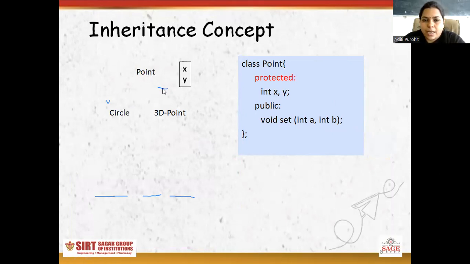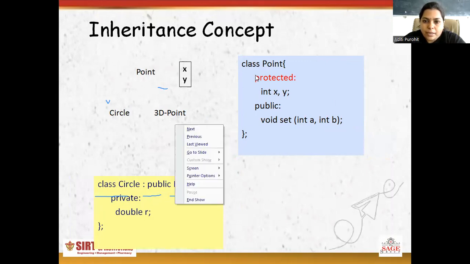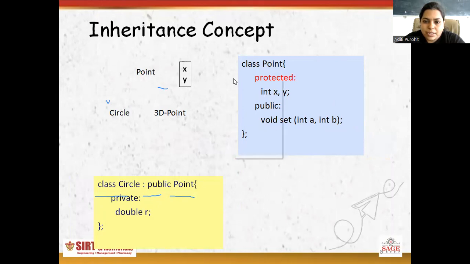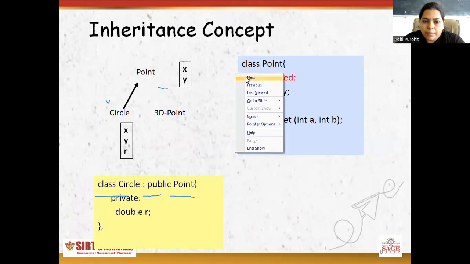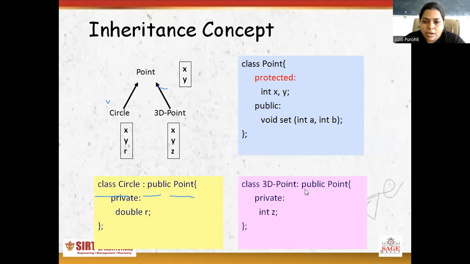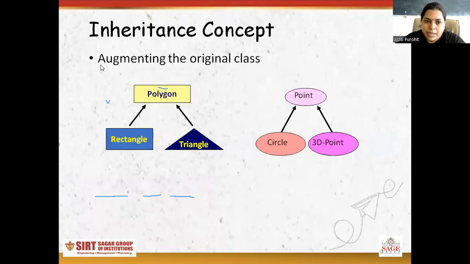Point is a base class. Circle and 3D point are the derived classes. Here circle class acquires the property of point class. Data members are defined private, and class point is a base class. Here data members and member functions are defined, and class circle acquires the point member function. Here 3D point also acquires the property of point base class.